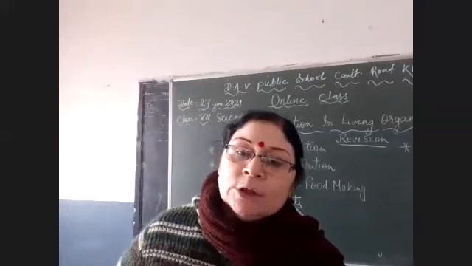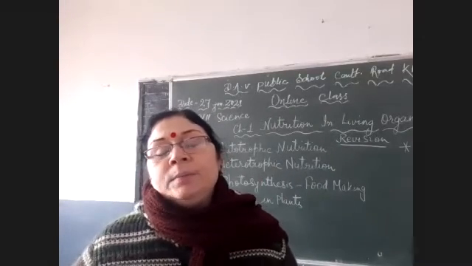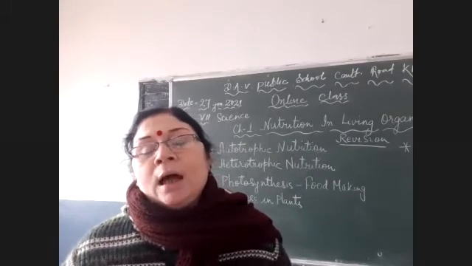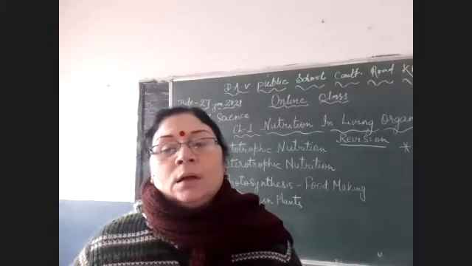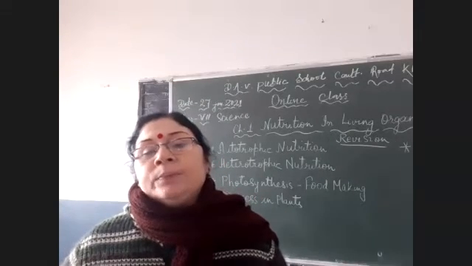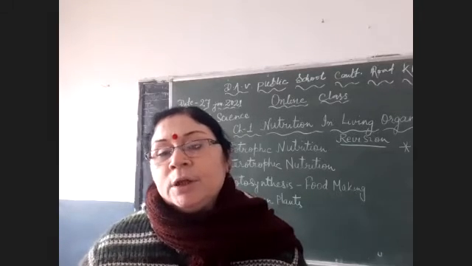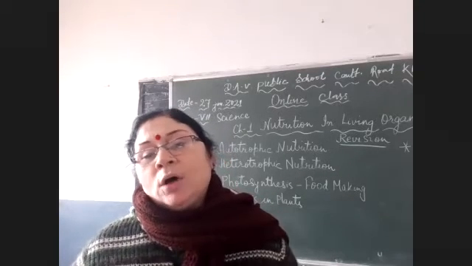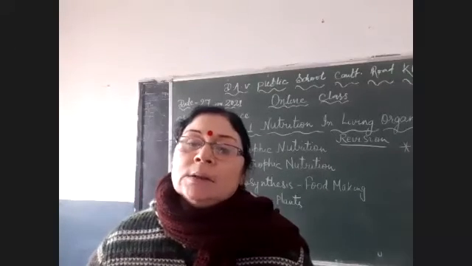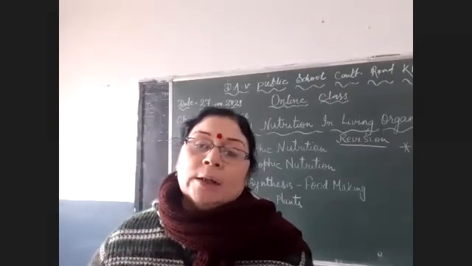Autotrophic mode of nutrition means those plants and animals which can prepare their own food. They are known as autotrophs. Not animals, plants especially are in this category. Then after that comes the heterotrophic mode of nutrition, in which organisms are dependent on others for their food. But this heterotrophic mode of nutrition can be different in different organisms.